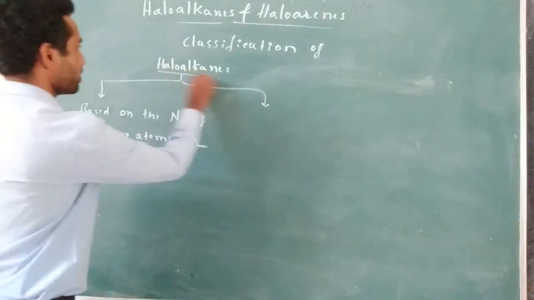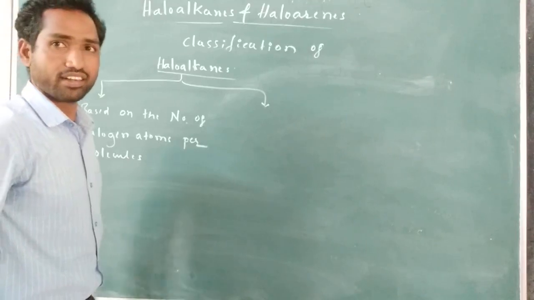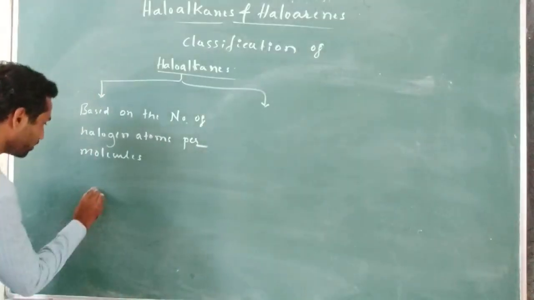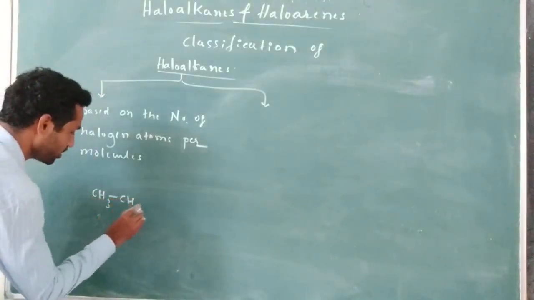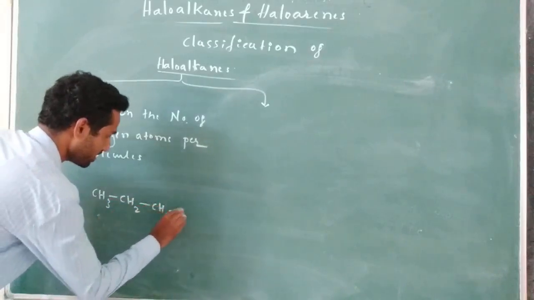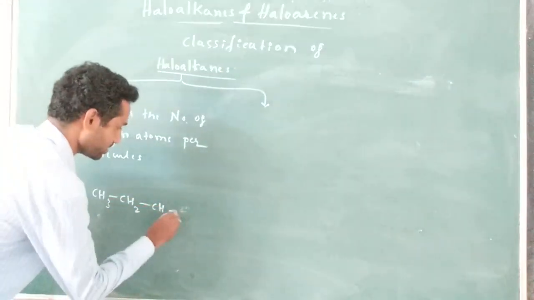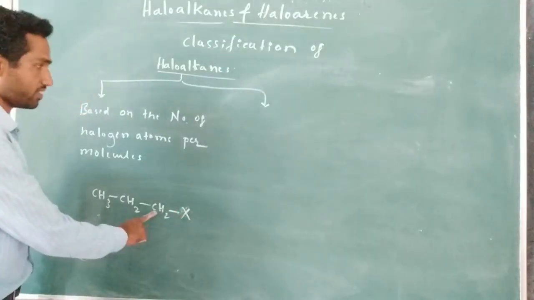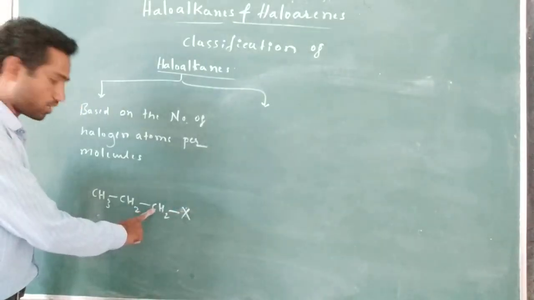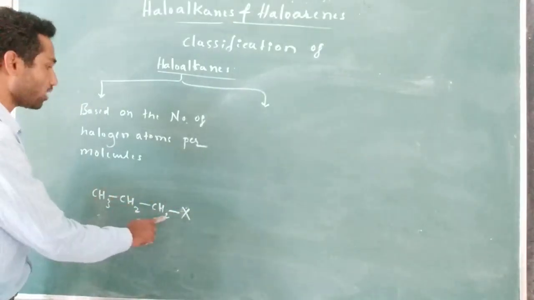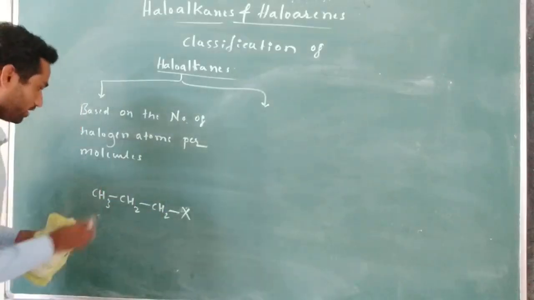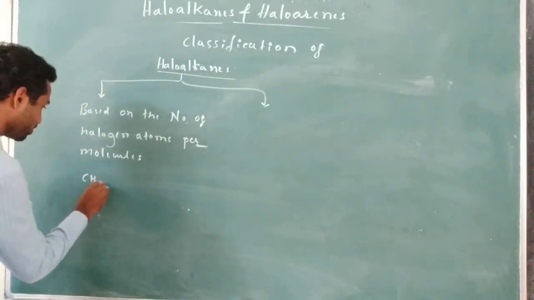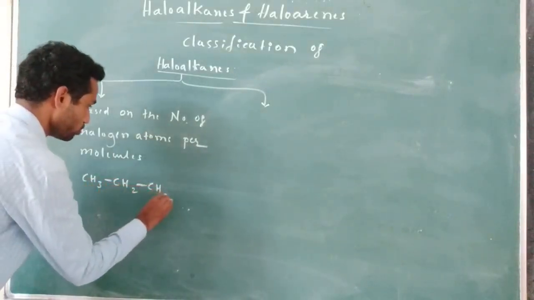So haloalkanes means what? Halogen should attach to the carbon, sp3 hybridized carbon of the alkane. Right. So let us take one example: CH3, CH2, CH2, Cl. So let us take the general form X. Halogen is attached to sp3 hybridized carbon of the alkane. So therefore it is a haloalkane. So this is one molecule. This is one example: CH3, CH2, CH2, X.